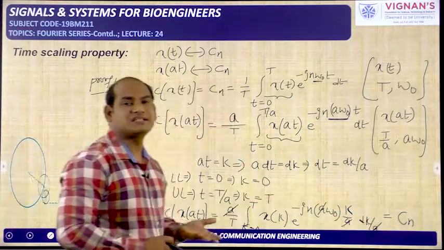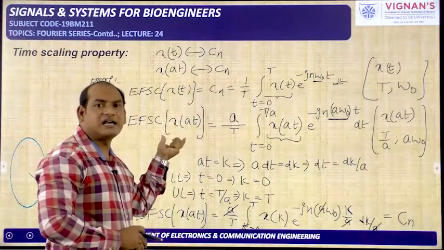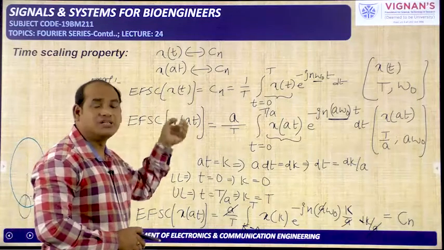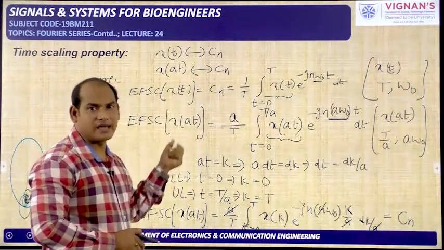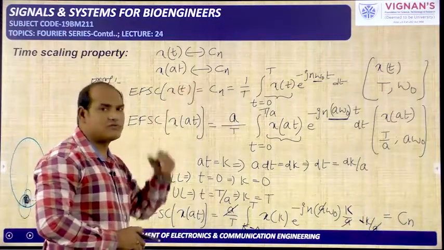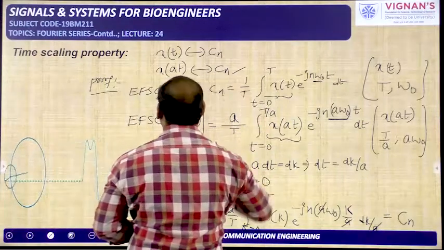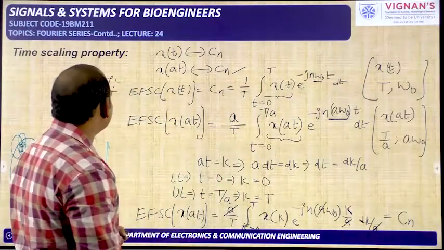But where are the changes occurring due to the time scale version? The time period is affected and the fundamental frequency is affected. Time period is changed to T by a and fundamental frequency is changed to a times omega naught. But the exponential Fourier series coefficient is same. So this is the thing. This is about time scaling property of the Fourier series.